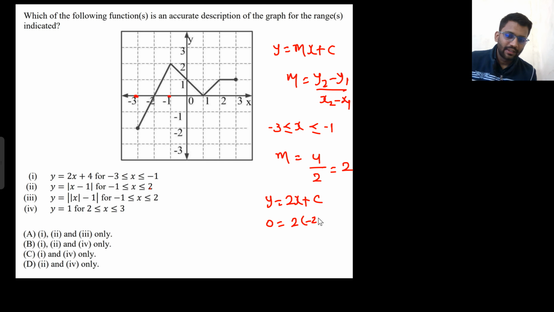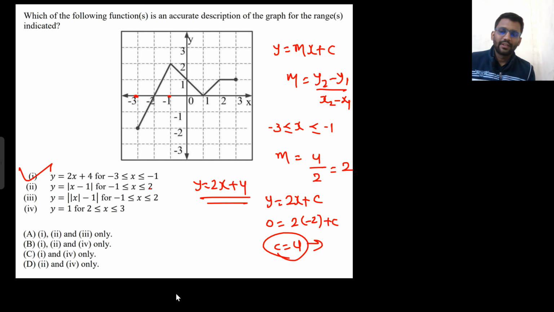So if you put x equals -2, the value of y is 0. So the value of c is 4. So your equation is y equals 2x plus 4. Well and good, so option 1 is correct. In the exam, you will not do all these things. This was just to tell you how to find the equation of a line.